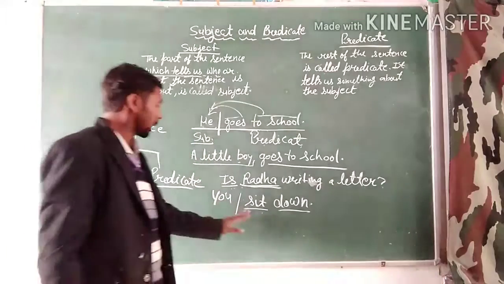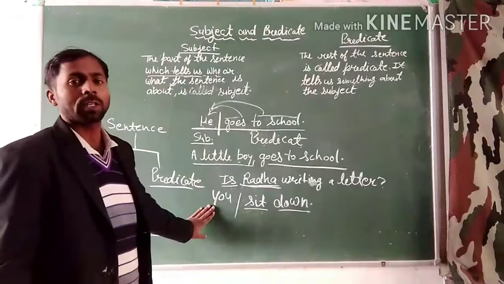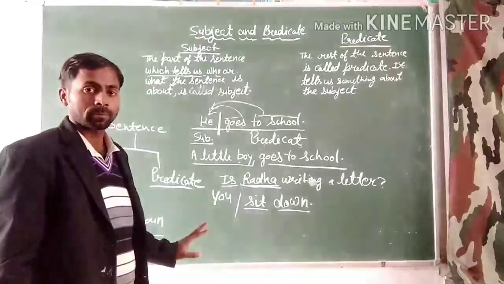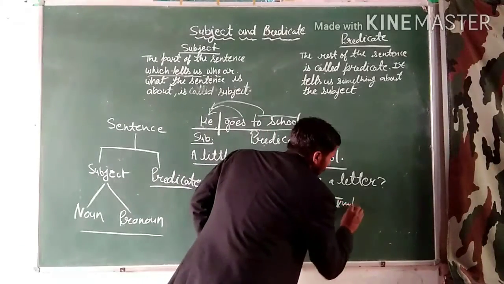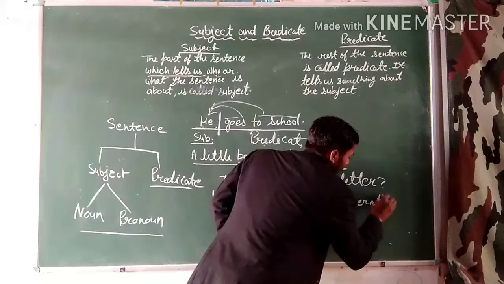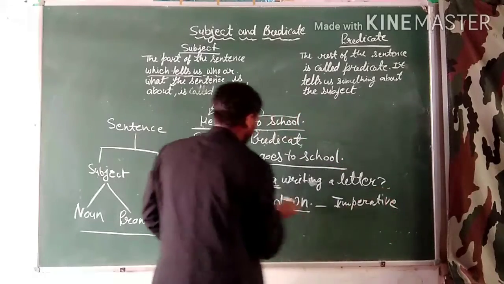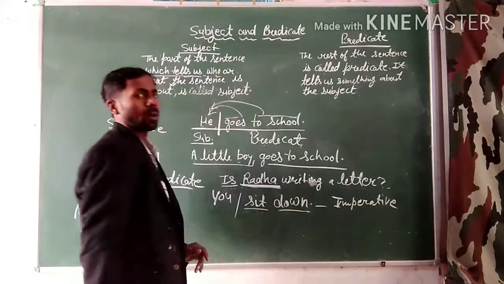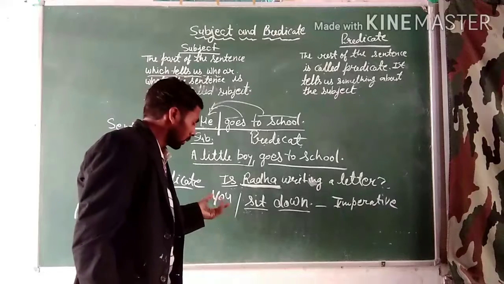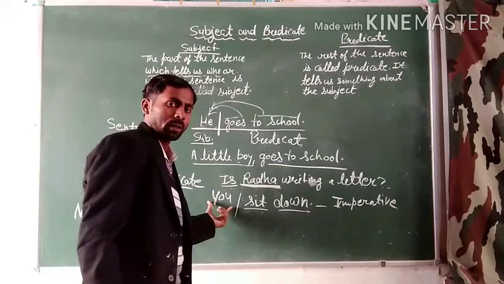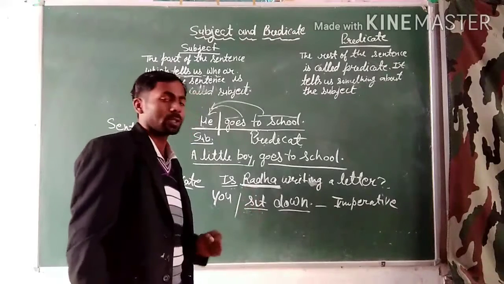In the imperative sentence, "you" will be the subject of the sentence. In an interrogative sentence you can find a noun or pronoun, and in an imperative sentence you write the second person.